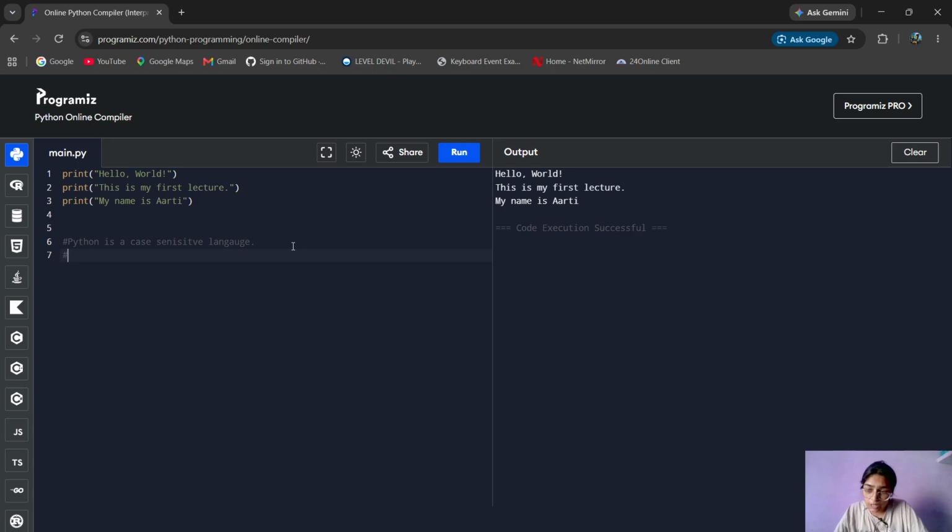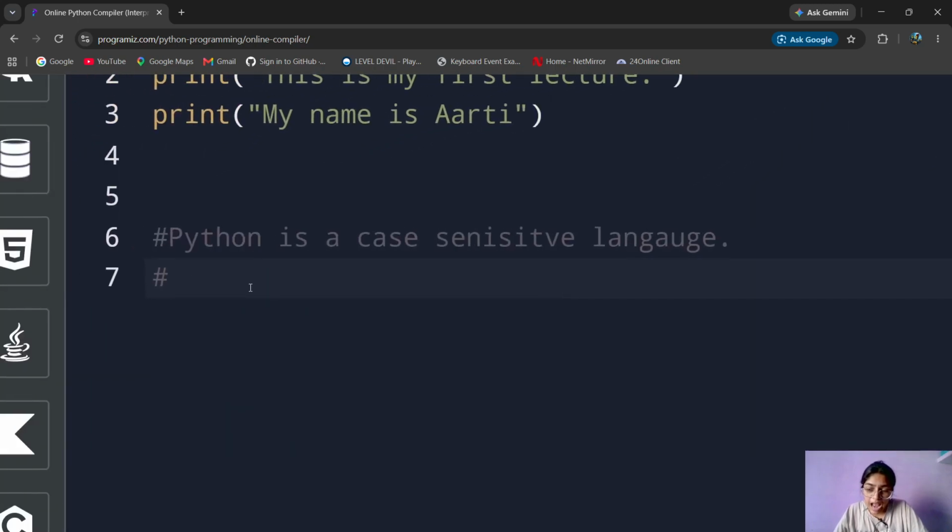Whenever you write hash, this hash is a comment. It puts a comment, and you may ask, what's a comment? A comment is something that you don't want to get involved in the code while compiling it.